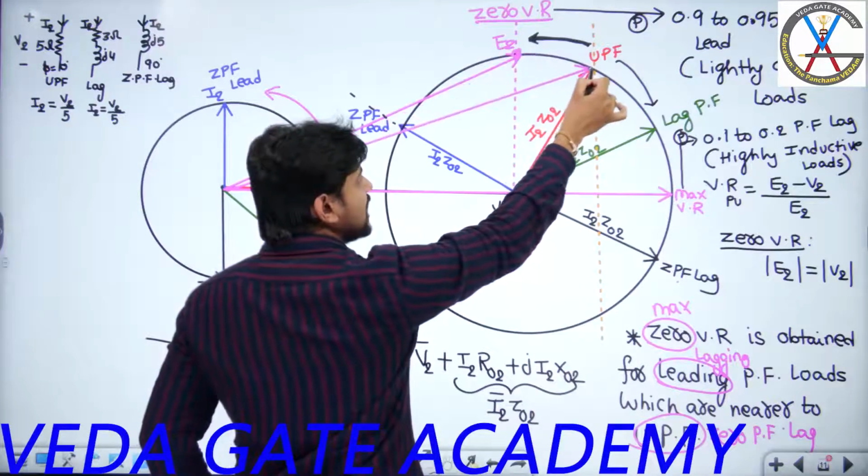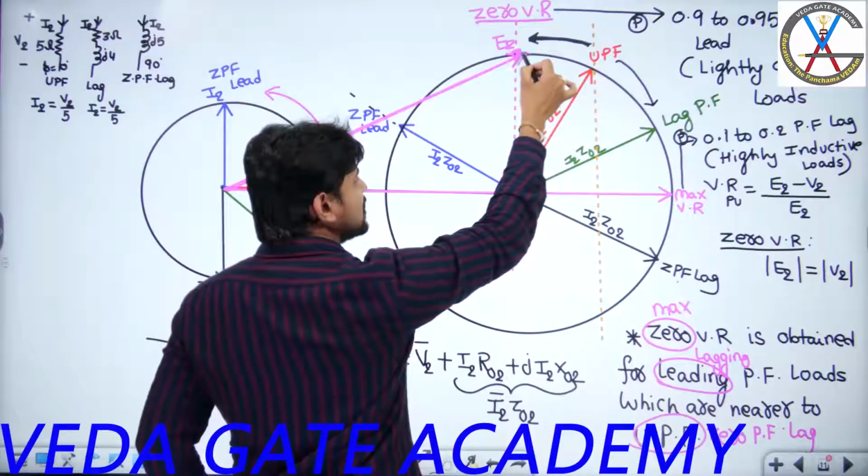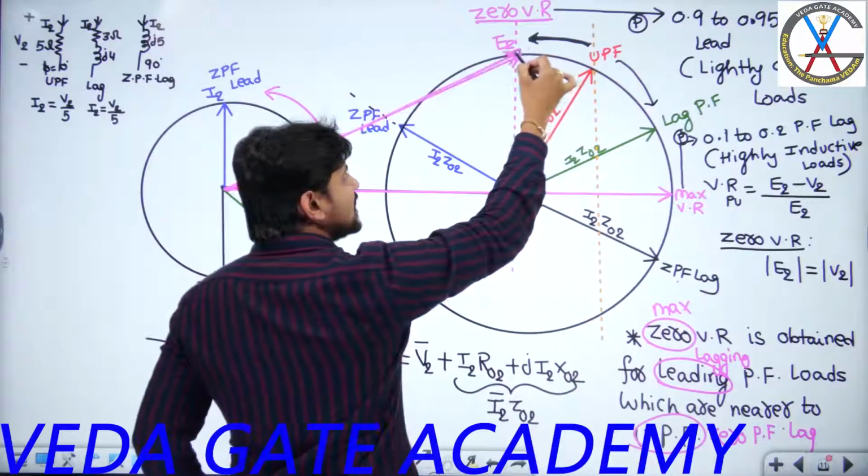In this leading region, positive voltage regulation. Exactly at this point, zero.